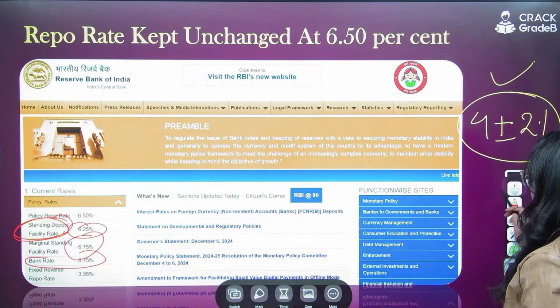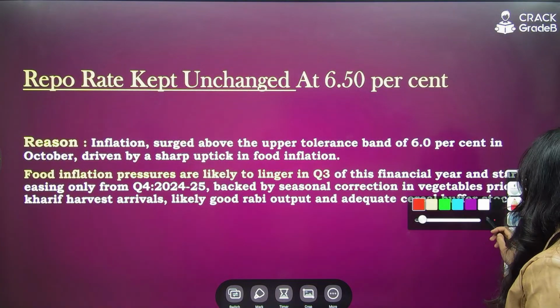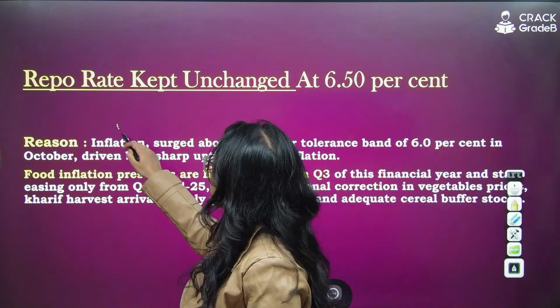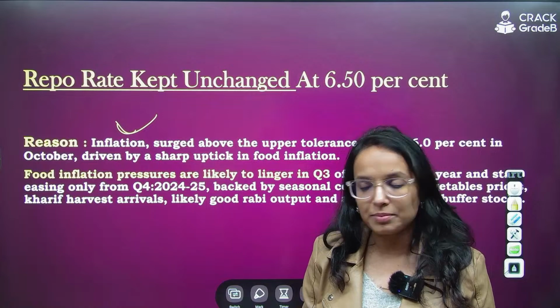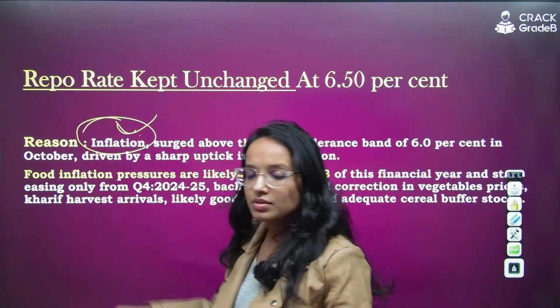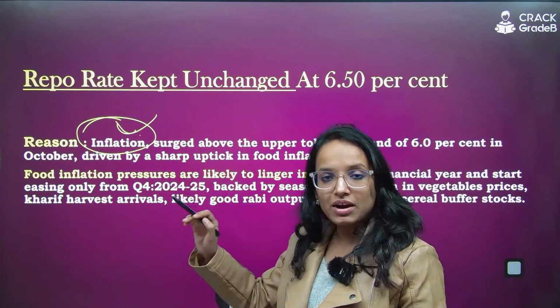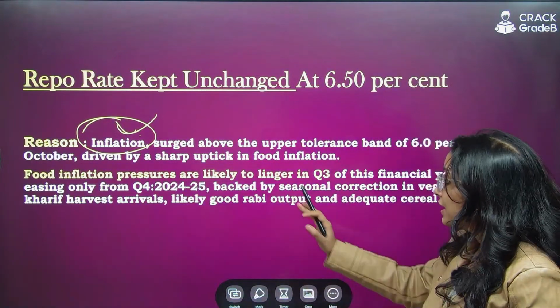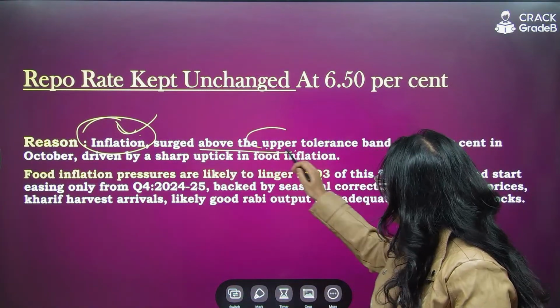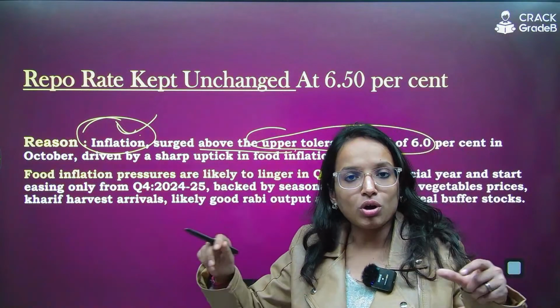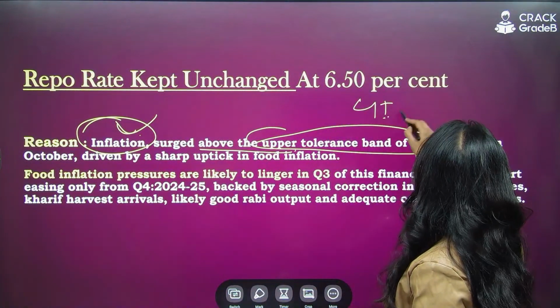Now moving on to the next changes. The reason I have already discussed with you why the repo rate has been kept unchanged is inflation. The governor's statement has clearly stated that inflation has surged above the upper tolerance band. What is the tolerance band? 4 plus minus 2%.